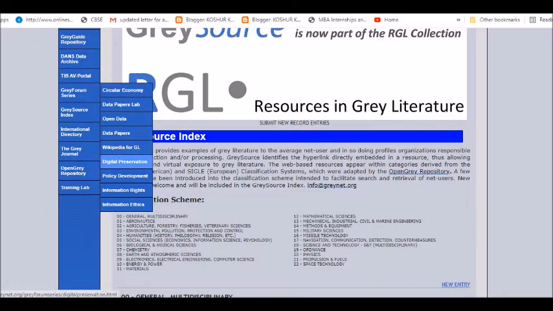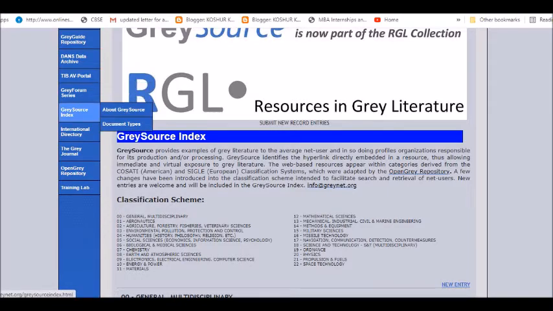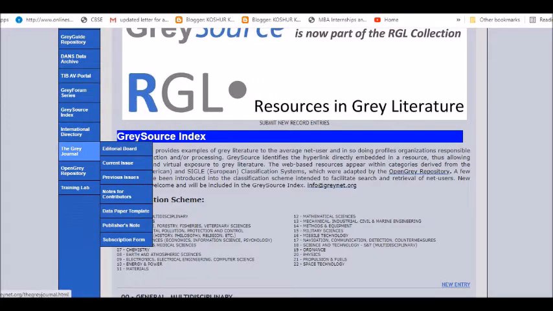Now, you can go through some of them and have a look at them side by side. Grey Source Index, about Grey Source, document types, what all things are available. International Directory with the help of LibGIDs. This I will take you through in a short while. The Grey Journal is also there, and I will be discussing some more of this later. If you feel that some of your papers are rejected and you want to get more ideas about it, have a look at it.